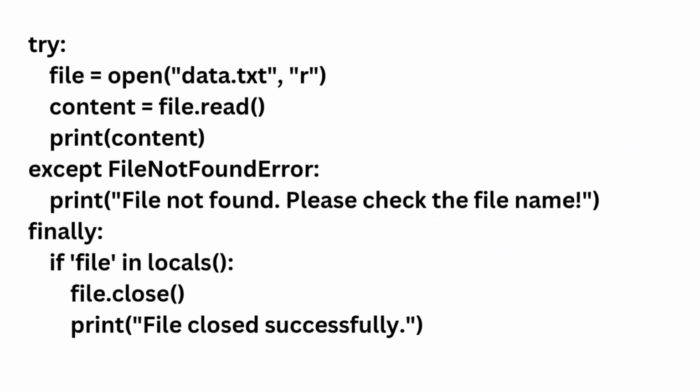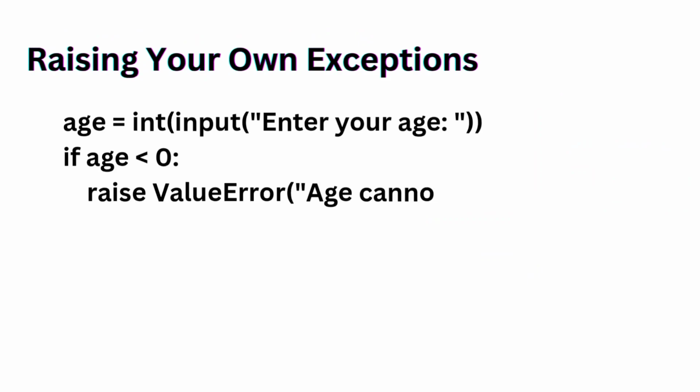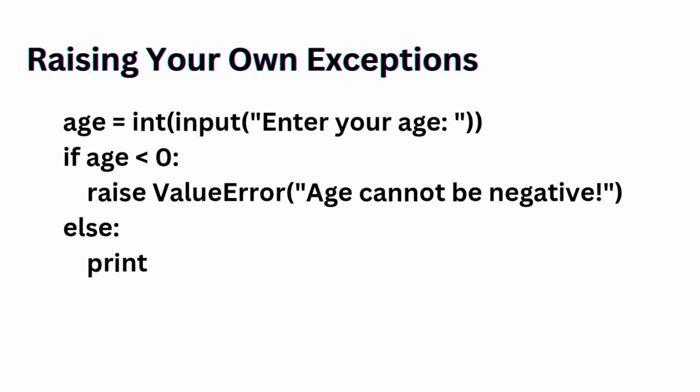So sometimes you don't just handle errors, you create your own. Let's see how you create your own errors. Here, age equals int input, "Enter your age". If age less than 0, raise ValueError, "Age can't be negative", else print "Valid age entered." The raise keyword lets you manually throw an exception when something does not make sense in your program logic. And that's how you handle any Python error like a pro.